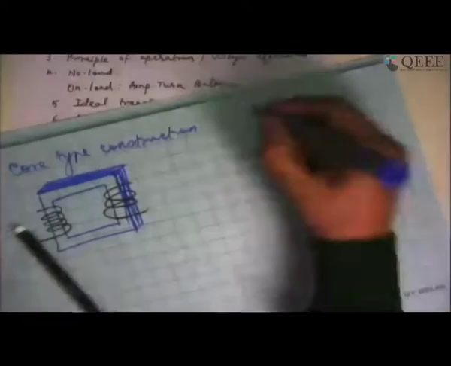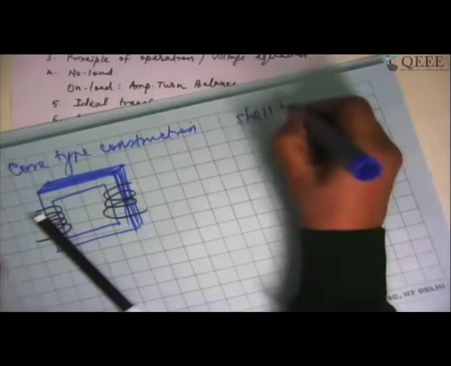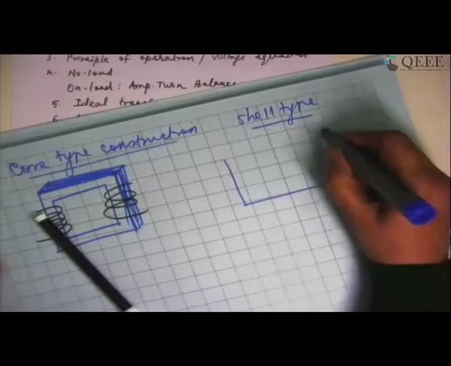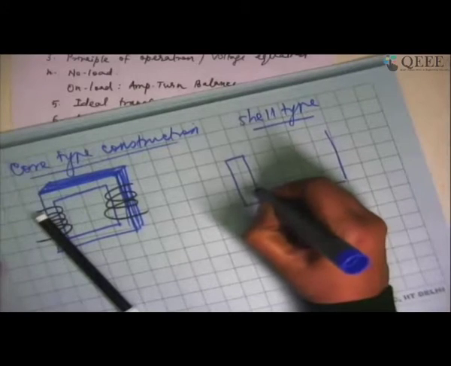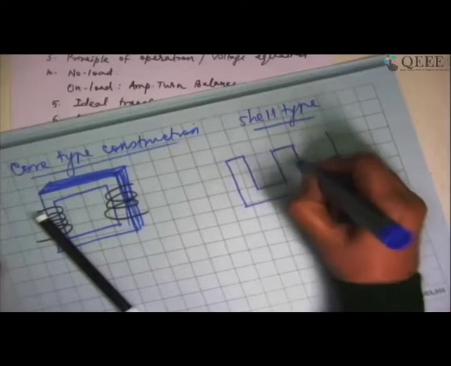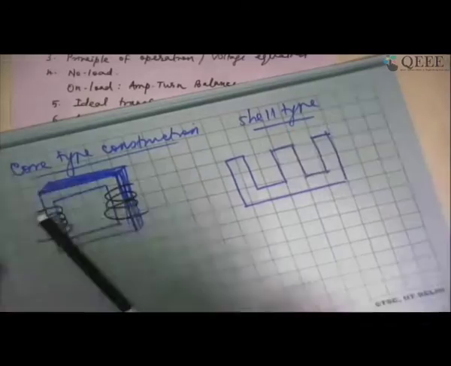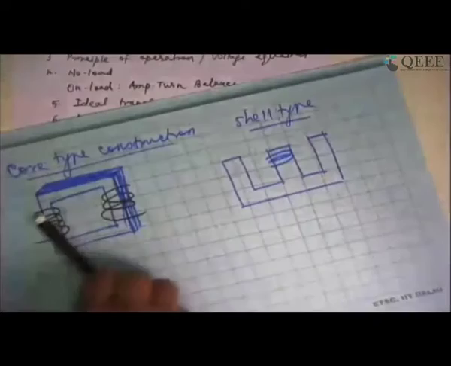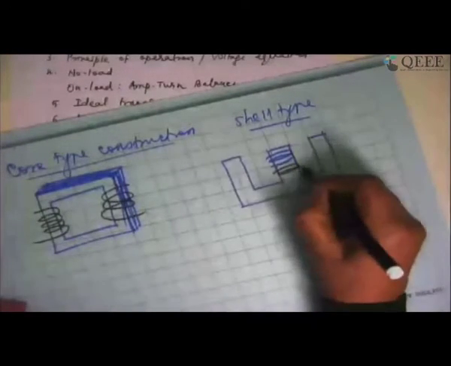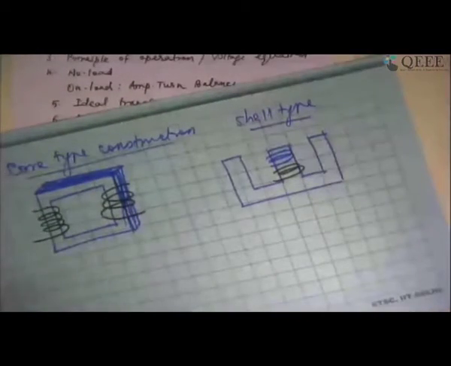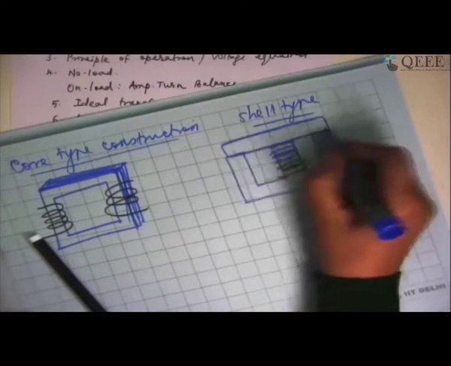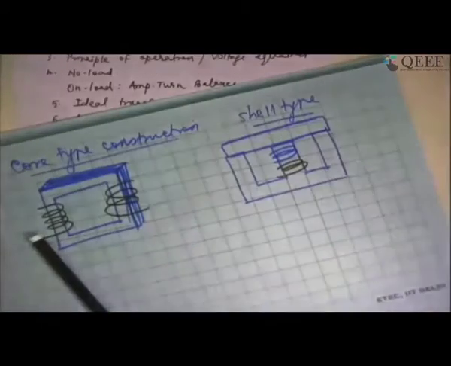Whereas if it is shell type construction, I am going to have an E-shaped core. This is the kind of core I am going to look at. And I am going to have the windings wound here. This may be primary and this may be secondary. And this E-type core will be closed with a lid of another core which is rectangular.